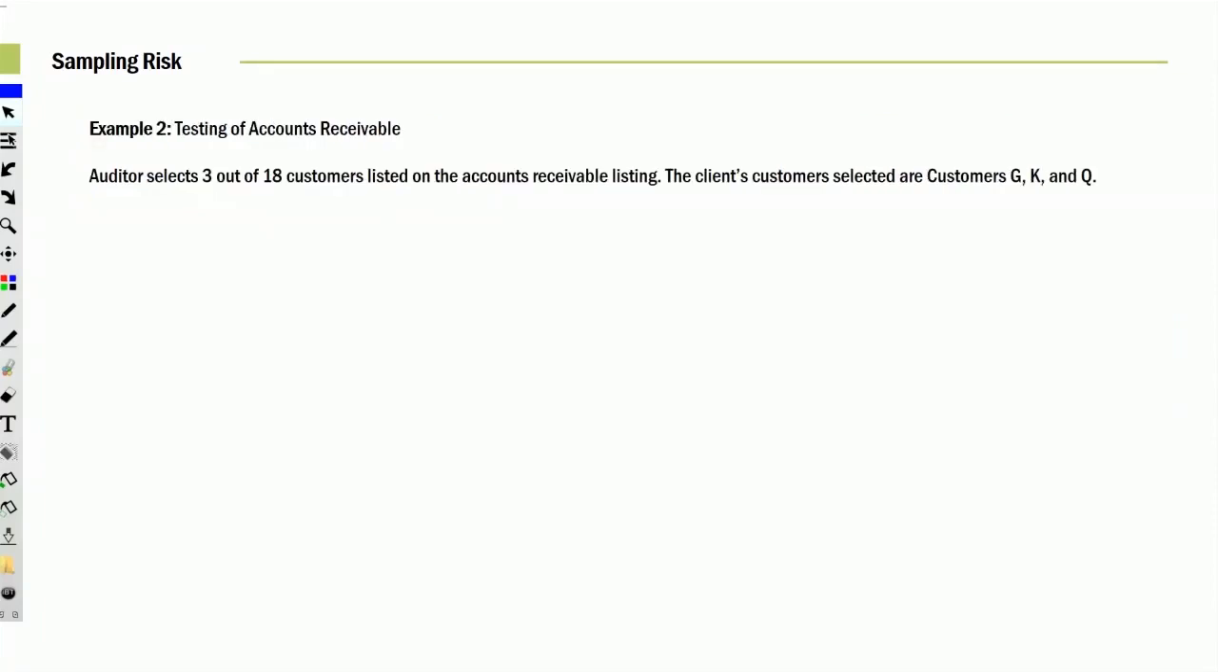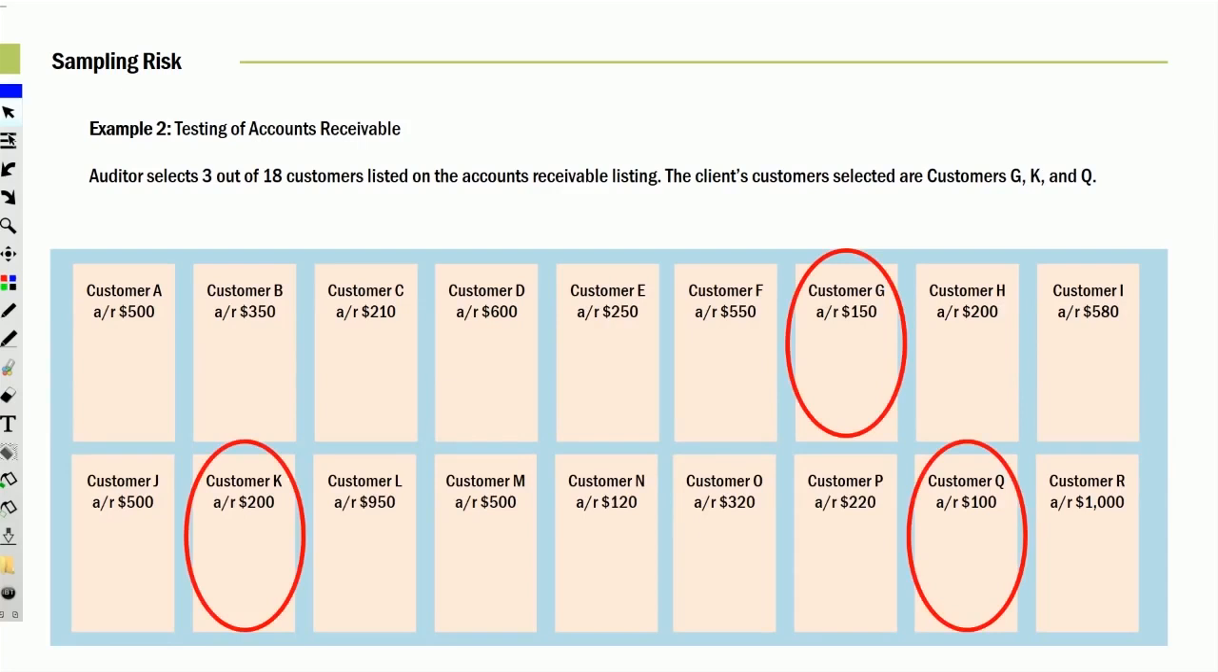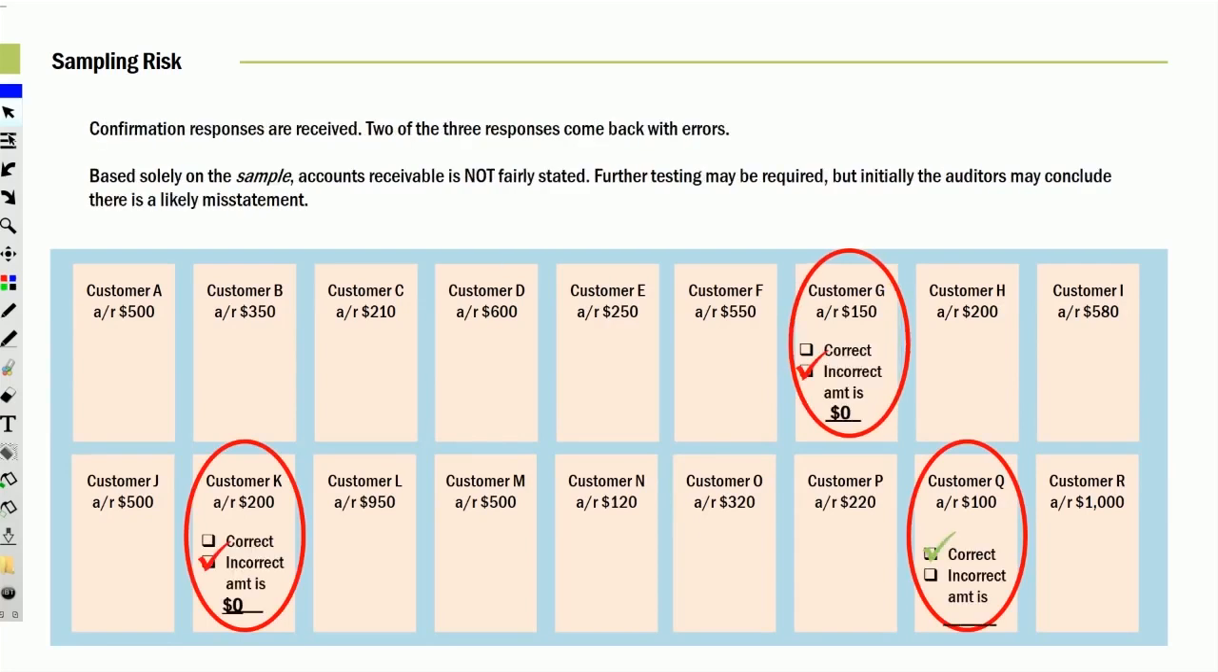All right, in example 2, the auditor selects 3 out of 18 customers listed for accounts receivable, and they're G, K, and Q. So we're going to select them, and there they are. We're going to select those 3 items right here. So let's go on to our next slide. Based solely on that, the accounts receivable is not fairly stated.